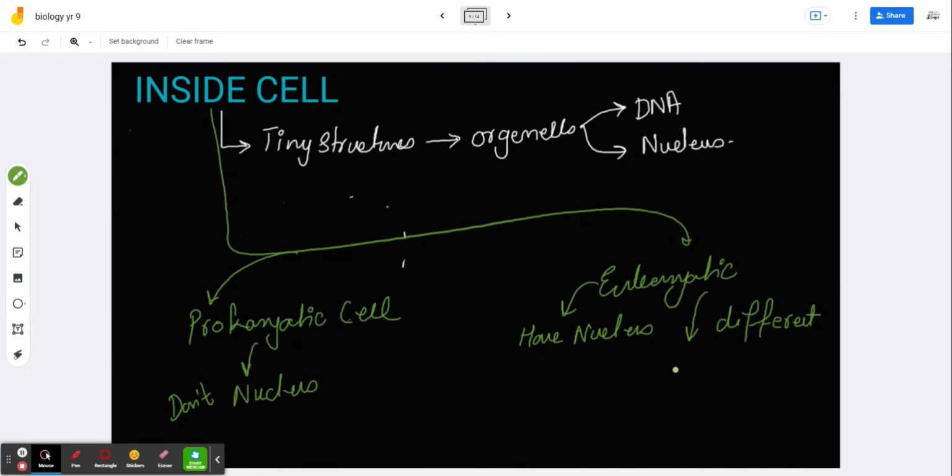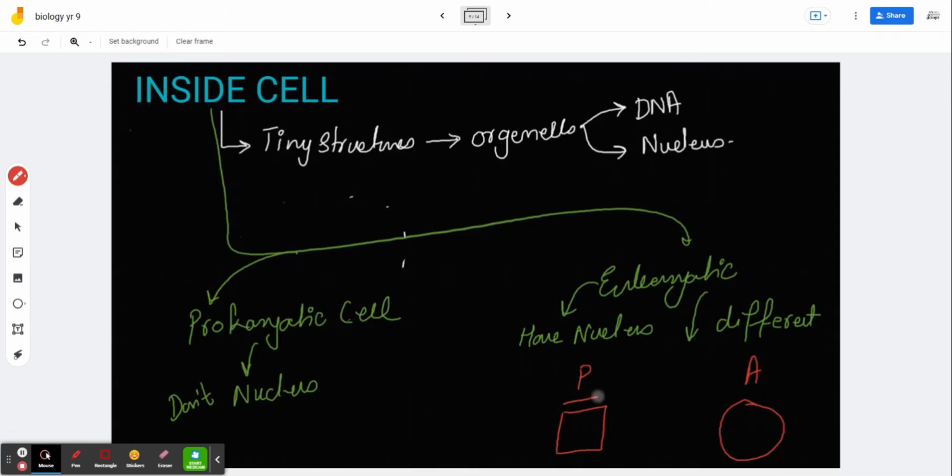For example, you all believe that animal and plant cells are eukaryotic cells, but there are differences. Let's suppose this is a plant cell and this is an animal cell. Don't worry, again I'm saying that we're going to study this in detail in unit 2. A plant cell has a square shape, and an animal cell has a circular shape.